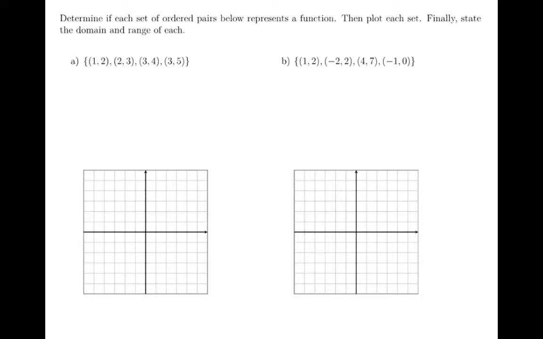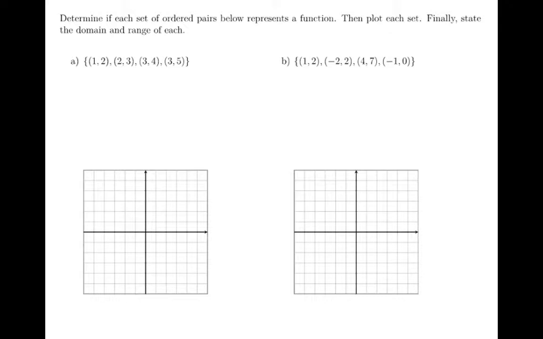In this video, we're going to look at two sets of ordered pairs and determine if each set of ordered pairs represents a function. We'll then plot each set, and our goal with doing that will be to get a visualization that's a little bit less abstract of what each of these sets is representing. Finally, we'll state the domain and range of each set of ordered pairs. So let's get started with our first set of ordered pairs.